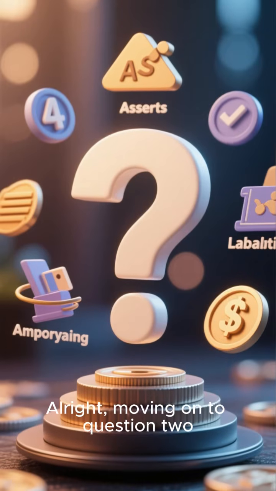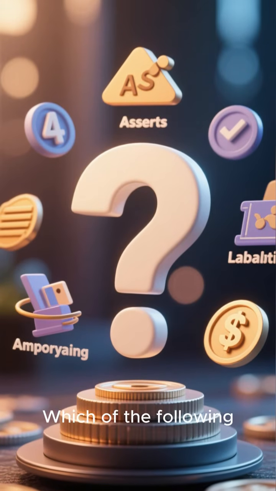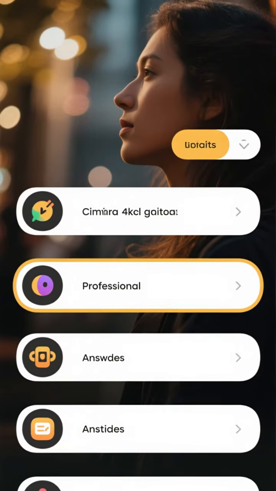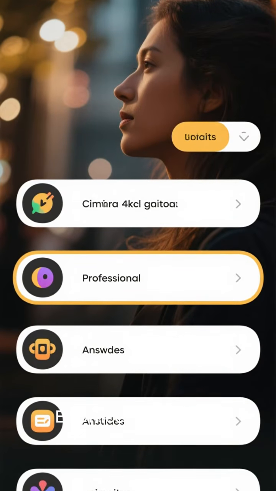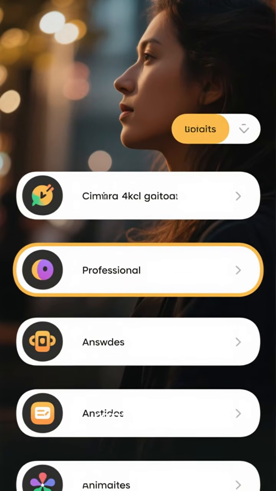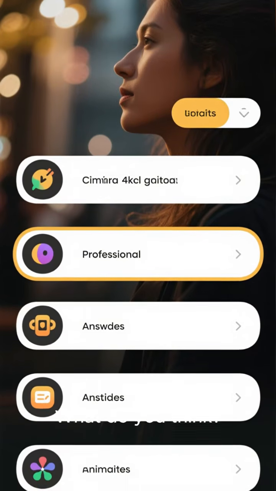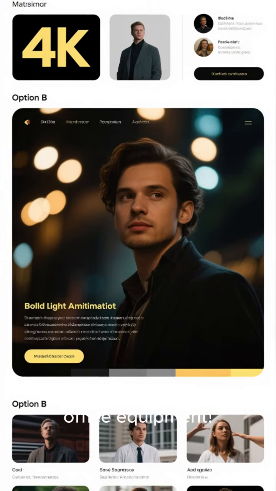All right, moving on to question 2. Which of the following is an example of an asset? Is it A, bank loan? B, office equipment? C, rent expense? Or D, a salary payment? What do you think? And the answer is B, office equipment.